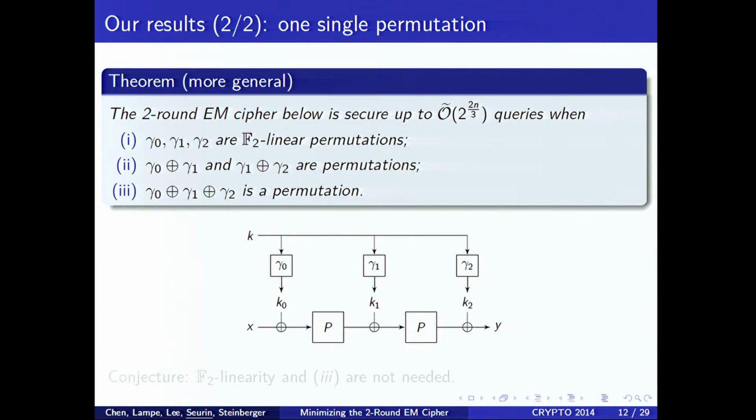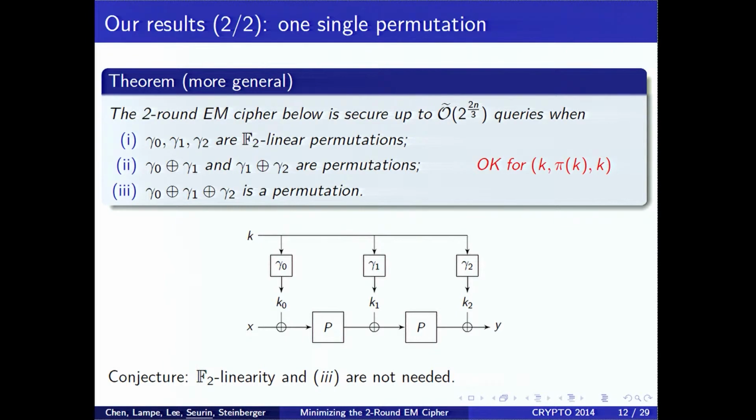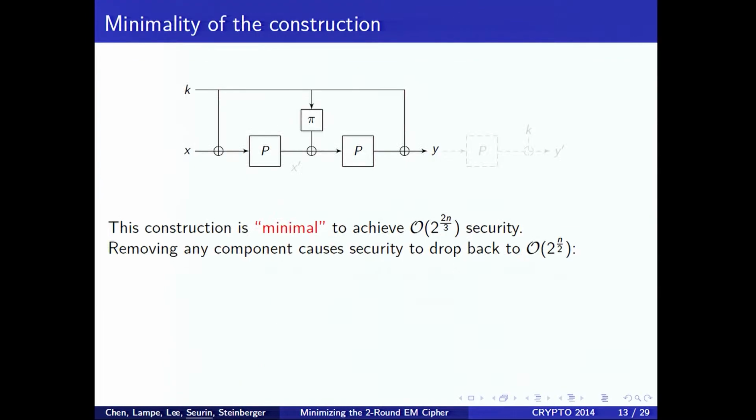In fact, we have a more general result which gives sufficient conditions on the key schedule such that this cipher is secure up to 2^(2n/3) queries. The key schedule I just showed you in the previous slide is kind of the simplest key schedule you can have which fulfills these conditions. And we believe that some conditions are not necessary, but are just there for technical reasons.